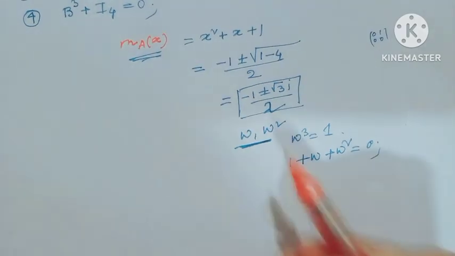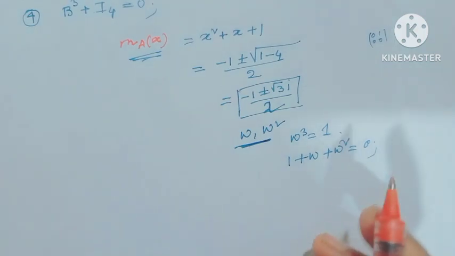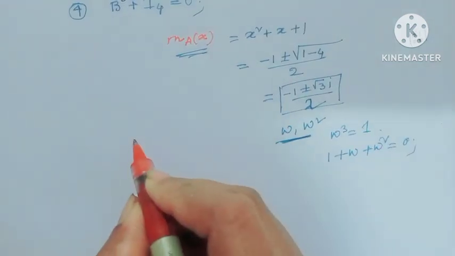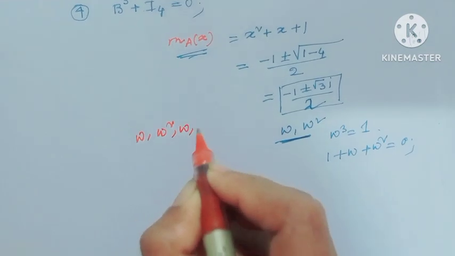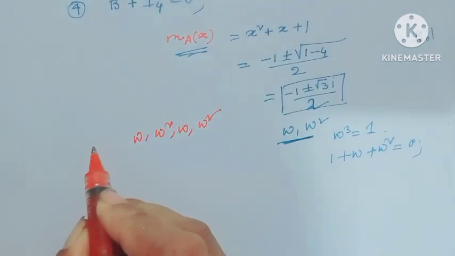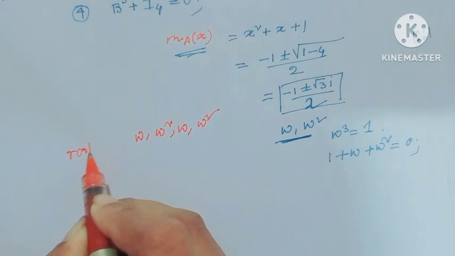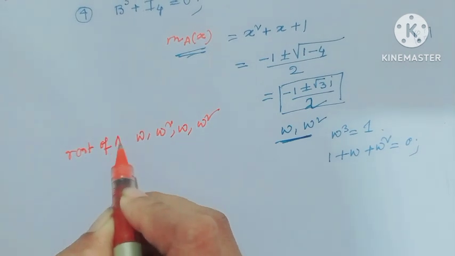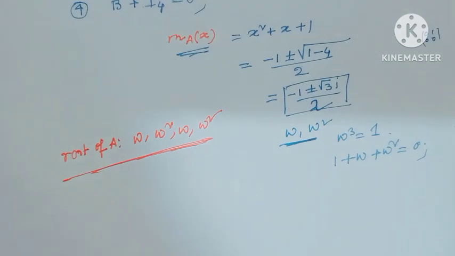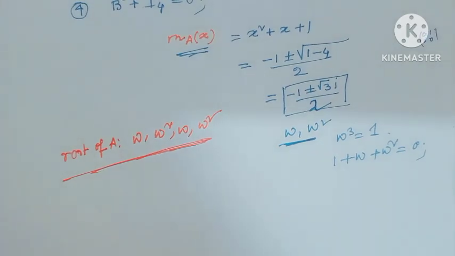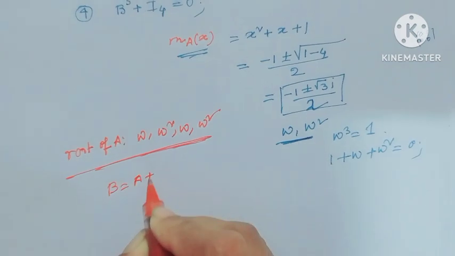Since here only the roots omega and omega squared occur, but A is a 4 cross 4 matrix, the roots are of this type: omega, omega squared, omega, omega squared. This is the root of A. And B equals A plus I4.